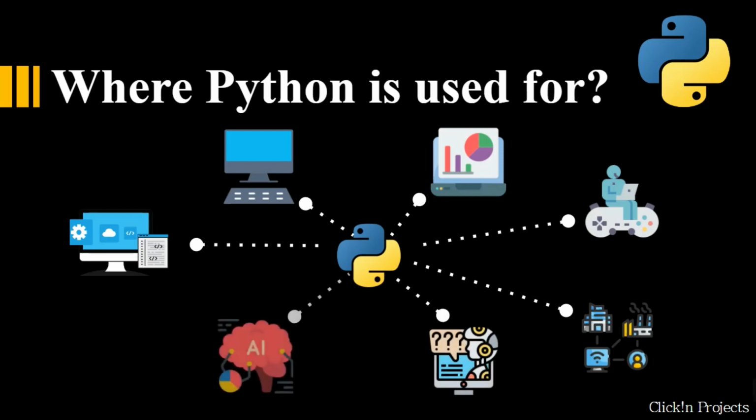Machine learning and artificial intelligence. Python is the most popular programming language used to build AI and ML applications. The most popular libraries in Python are scikit-learn, Matplotlib, TensorFlow, Pandas, NumPy and Keras, which are used to develop machine learning and artificial intelligence applications.